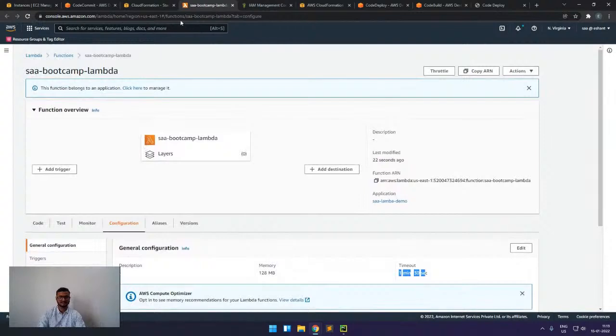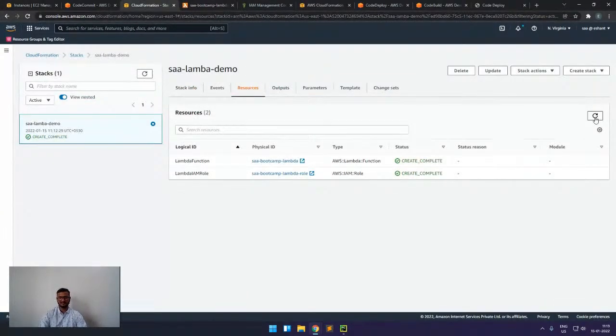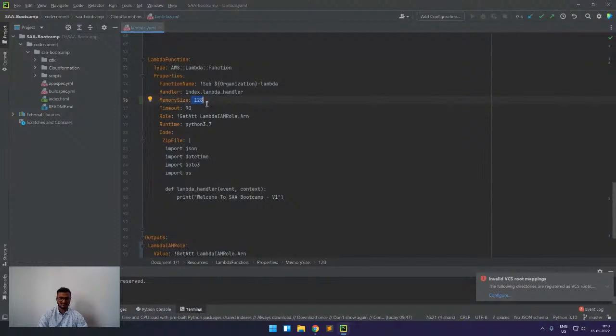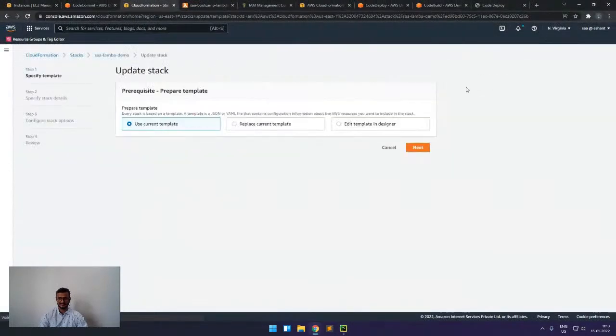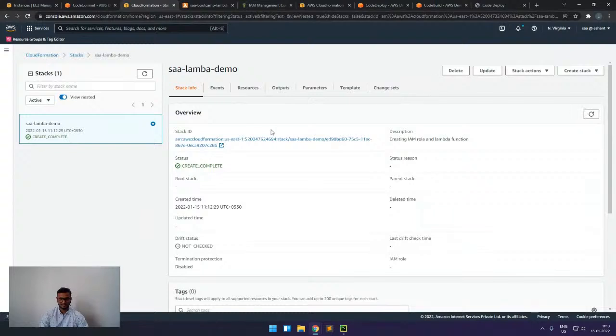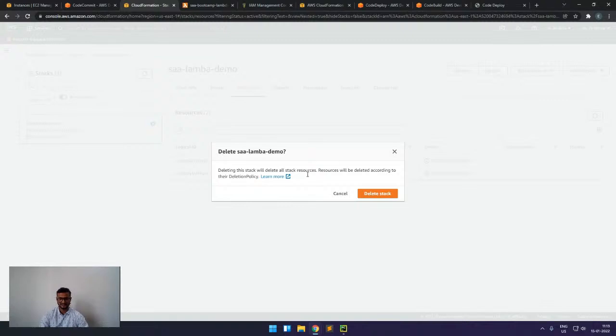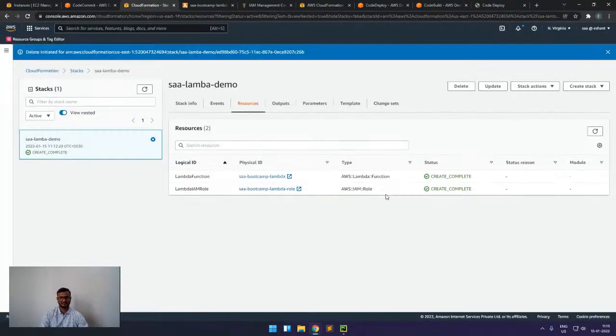So like this, if I write the code and I want to create infrastructure, it will be very simple. And if I want to update something, I will simply click on this update part, and it will update for me. And if I want to destroy the whole infrastructure, I will simply come here and click delete, and it will delete the whole stack for me.